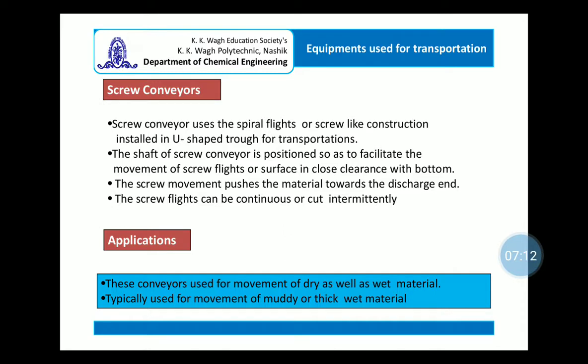The screw flights can be continuous or they may be cut intermittently. For example, for free flowing powders, the continuous screw is expected, and the cut intermittent screw is generally used for the transportation of wet or mud-like material. So typical applications are the movement of material in a dry as well as wet manner, and they are typically used for muddy or thick wet material transportation.